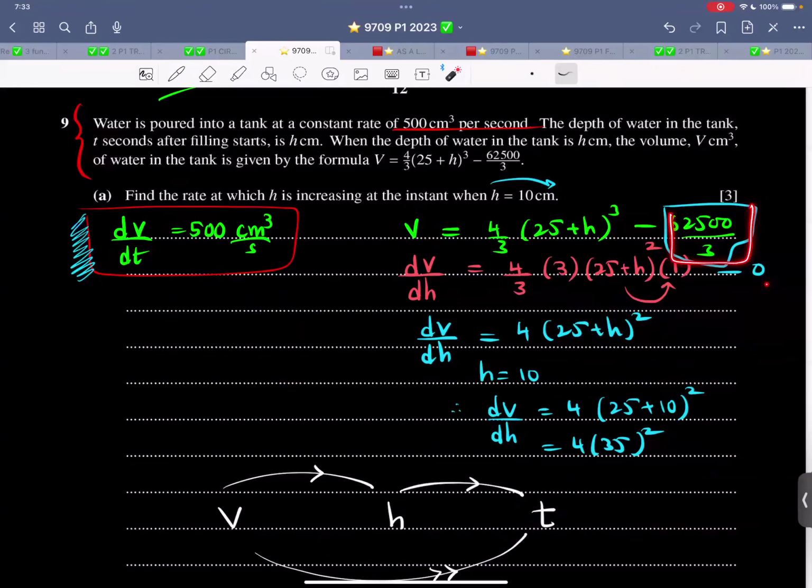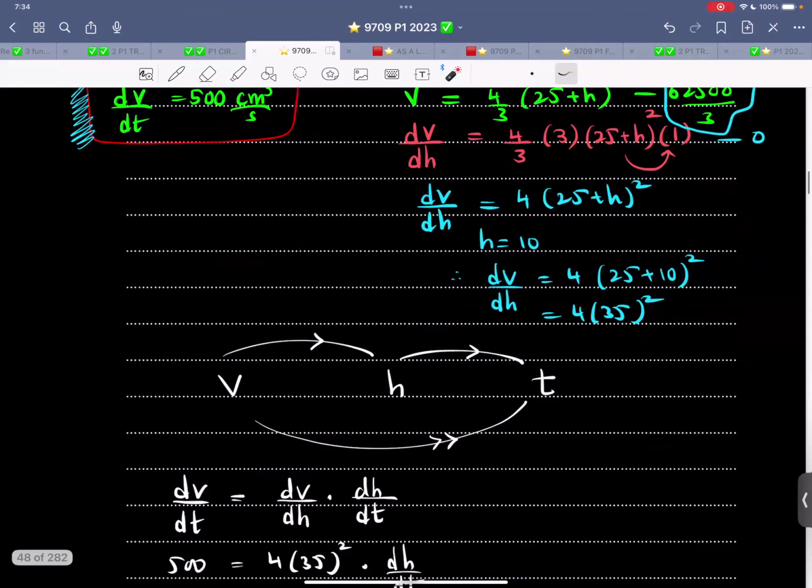The derivative of a constant is 0. The derivative of this thing is this power comes down, multiplies with this constant, bracket remains as it is, power reduces by 1, even if the derivative is 1, write it. Because when the derivative is not 1, you will forget. I can tell you from my own experience and from the experience of other students. So this is dV by dH. Plug in h is equals to 10. We get a numerical value. No need to simplify at this stage.